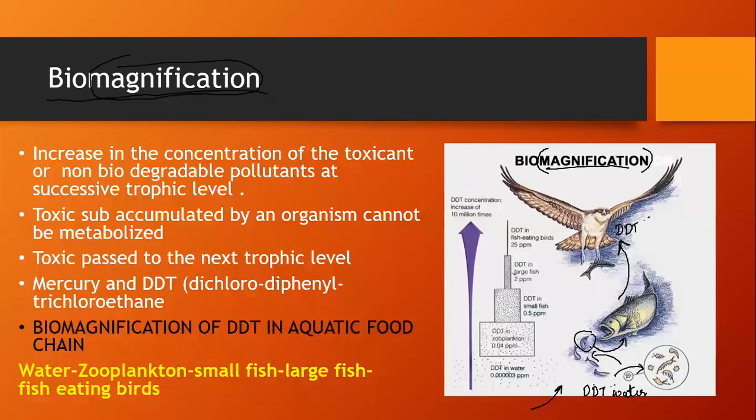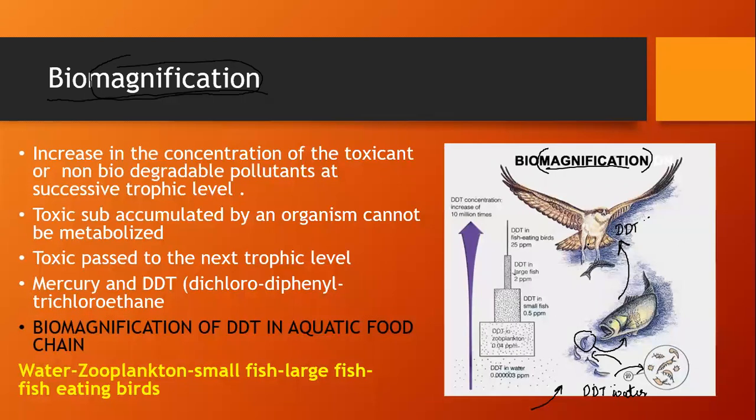Then a large number of small fishes are eaten by this large fish. So the concentration again increases in this large fish, and then the fish-eating birds eat a larger number of these large fishes, where the concentration again increases.